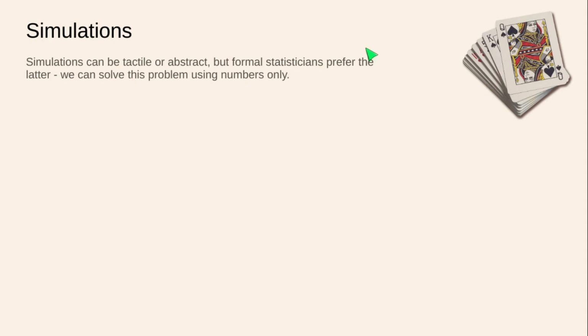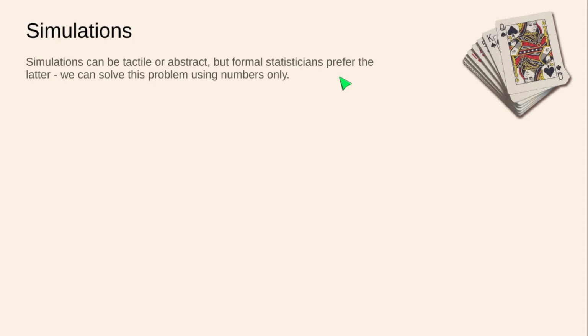Tactile just means you would pull cards or pull little slips of paper out of a hat that have names of cards. That's tactile, all right? Or abstract, and we like abstract, especially if we have a graphing calculator or some statistics software on hand. Formal statisticians prefer the latter. And we like to be as formal as possible, even at this stage of the game.